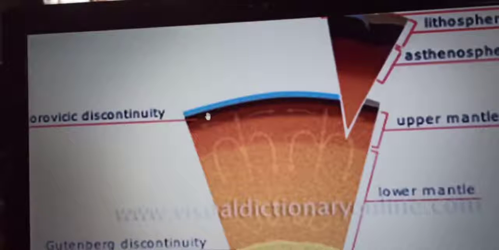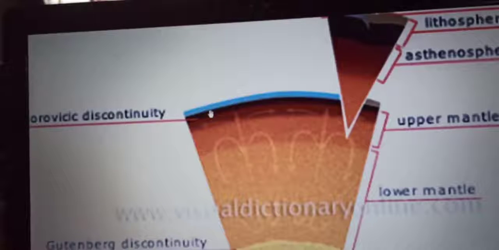You can see in the picture that there is a distinct division: the blue portion is the crustal portion, and the dark brown portion is the mantle portion. The velocity abruptly changed from the blue portion to the brown portion because of the change in the rigidity of the rocks from the crust to the mantle, that is, because of the change in the nature and structure of the rocks between the crust and the mantle.